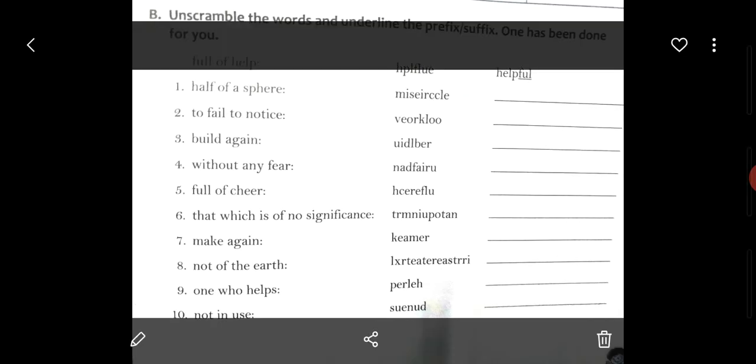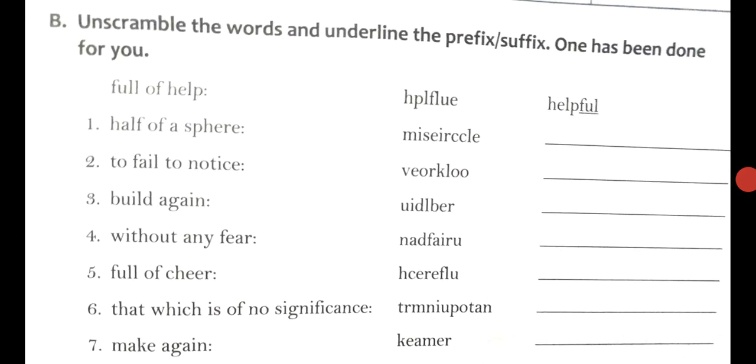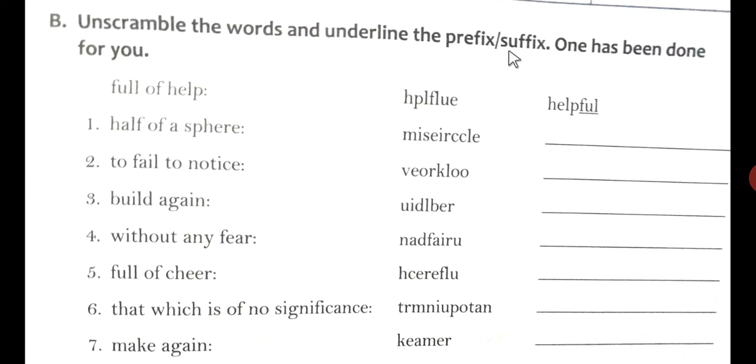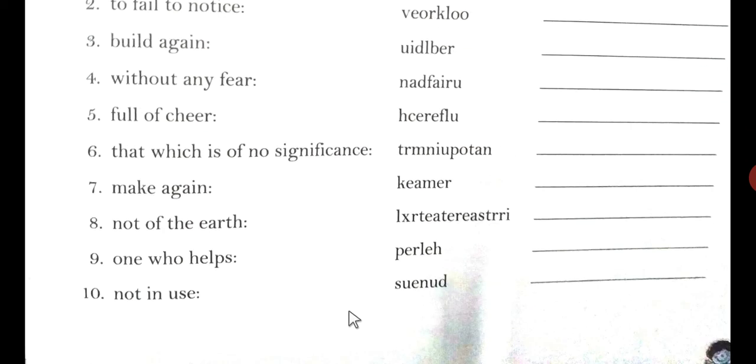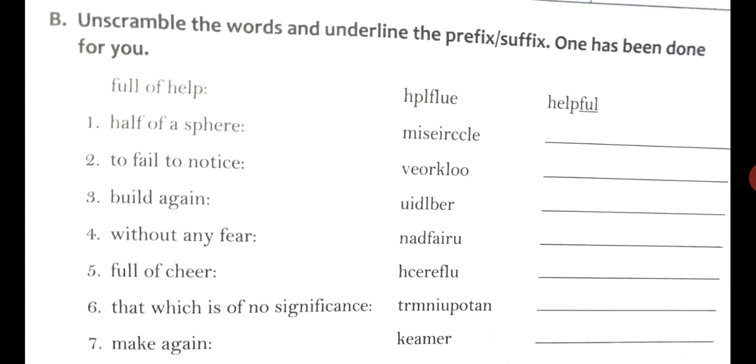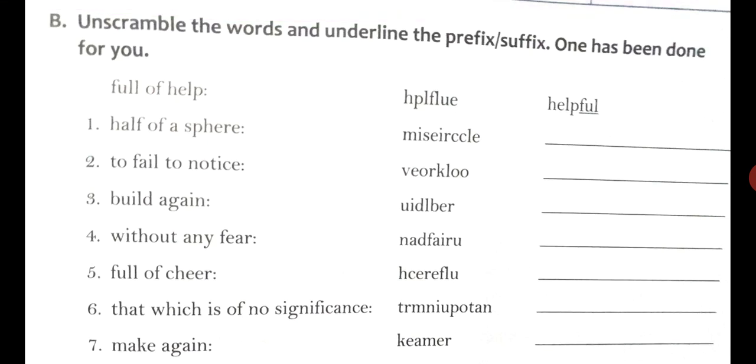Let's move to the next one. Unscramble the words and underline the prefix and suffix. One has been done for you: full of help is helpful. Here the words have been unscrambled. You have to write the correct words here, and then you have to mark the prefix and suffix. Ten words have been given for you, and you will do this exercise in your textbooks, grammar books, on page number 177.